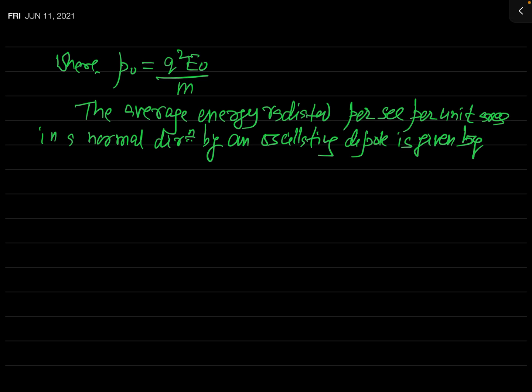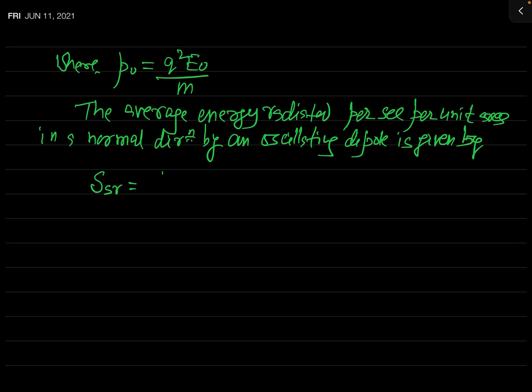As this is energy radiated per second per unit area, you can say this is simply the Poynting vector of the scattered radiation, because from the definition of the Poynting vector this is simply the magnitude of the Poynting vector of the scattered radiation. So we denote it by the symbol S_SR.